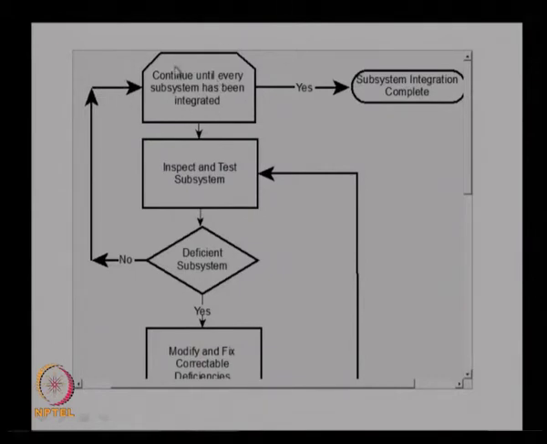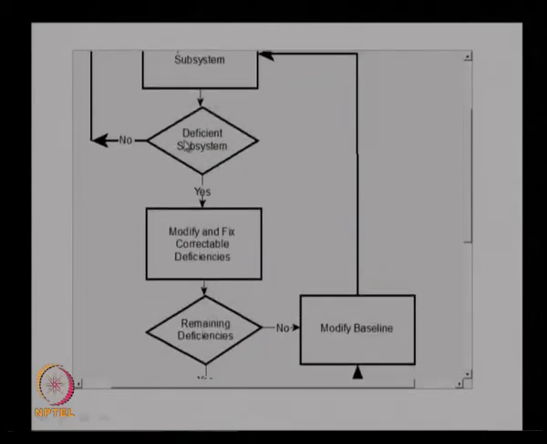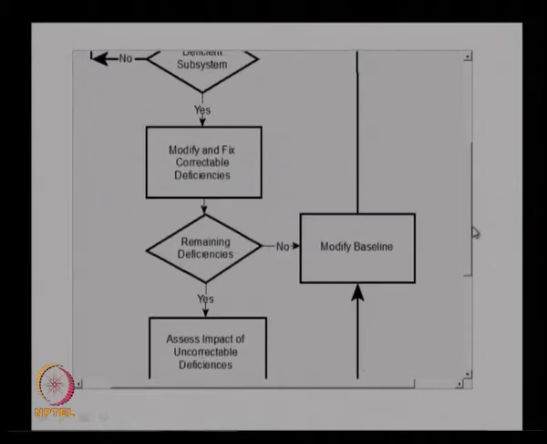At the subsystem level we start the integration, and when everything is completed, the subsystem integration is completed. If there is any deficiency, then this is a deficient subsystem; we modify and fix the correctable deficiencies, and then we look at the remaining deficiencies. If there are no deficiencies left, we modify the baseline based on whatever fix or modification we made, which will change the baseline of the design.